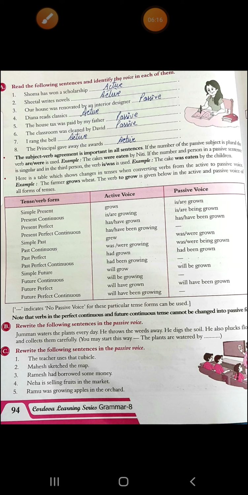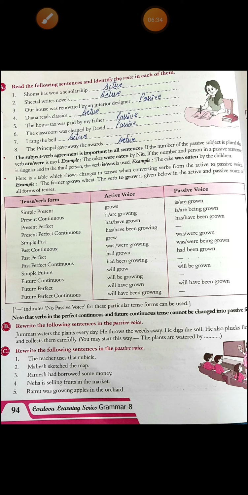Fourth, Diana reads classics, active voice. Fifth, the house tax was paid by my father, passive voice. Sixth, the classroom was cleaned by David, passive voice. Seventh, I rang the bell, active voice. Eighth, the principal gave away the awards, active voice.